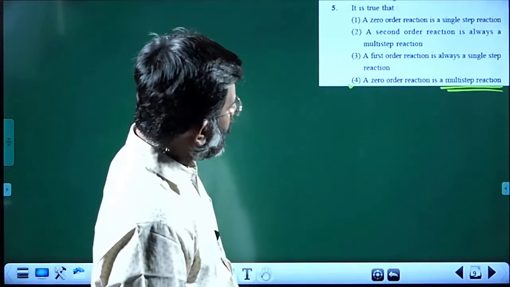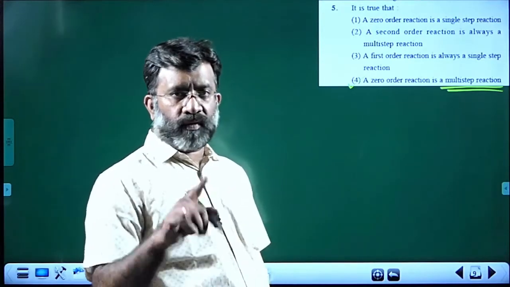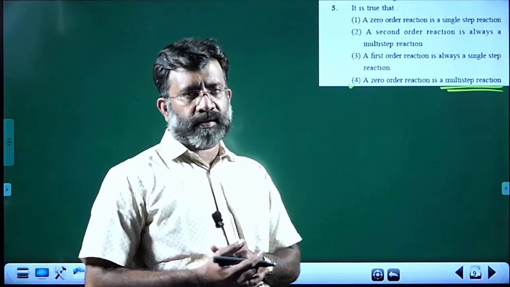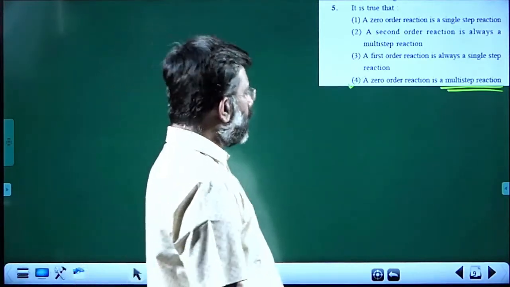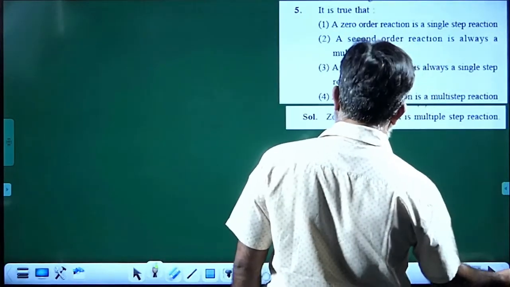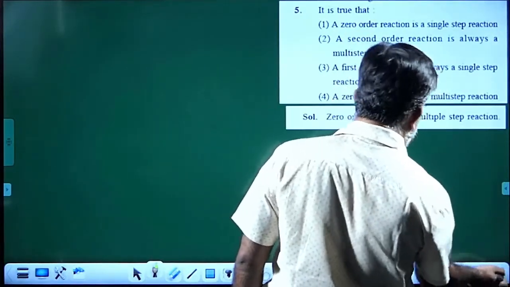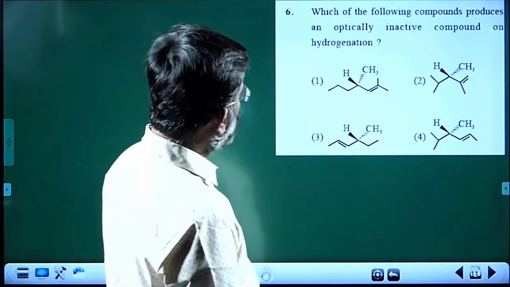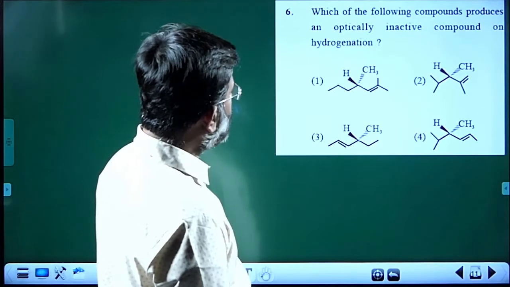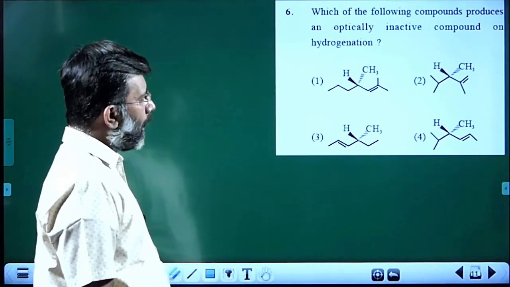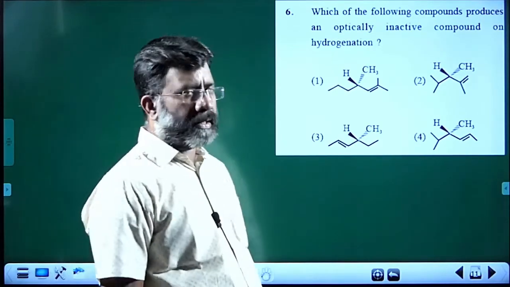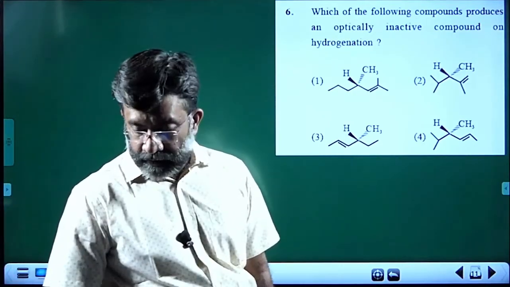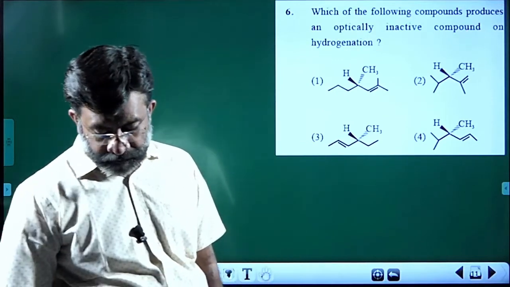A second order reaction is always multi-step, we can't say that. First order reaction is always single step, we can't say that. So that is the answer. Fourth choice is the correct answer. Next question. Which of the following compounds produces an optically inactive compound on hydrogenation? Optically inactive compound on hydrogenation. Yet another simple question only.